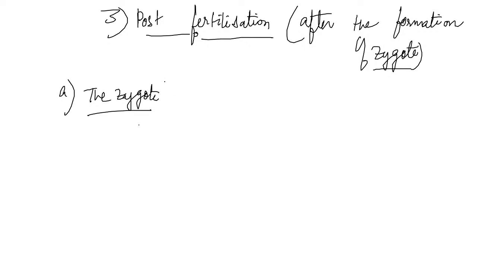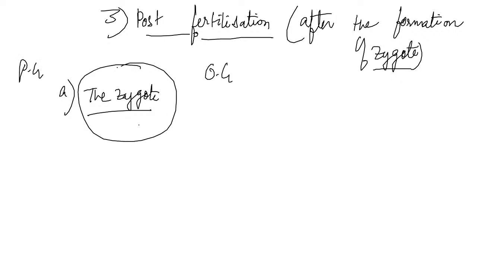Now, in fungi and algae, the zygote develops a thick wall. It is resistant to damage and desiccation and undergoes a period of rest before germination. The zygote is a vital link that ensures continuity of the species between generations. Between the parental generation and the offspring generation, the zygote is the link, which ensures the continuity of the species.